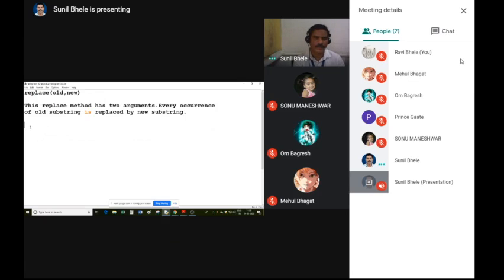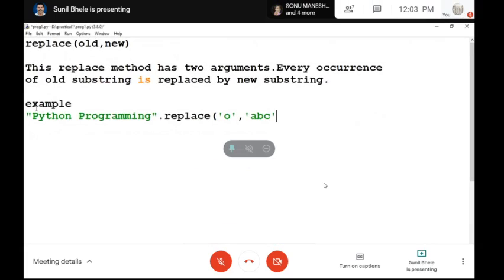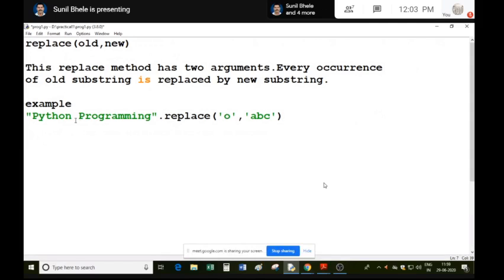Example, suppose there is a string Python programming dot replace, and if I say O and ABC, then every occurrence of the character O in this string will be replaced by ABC.